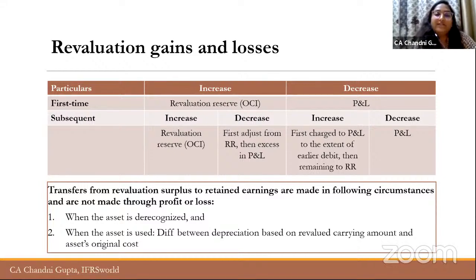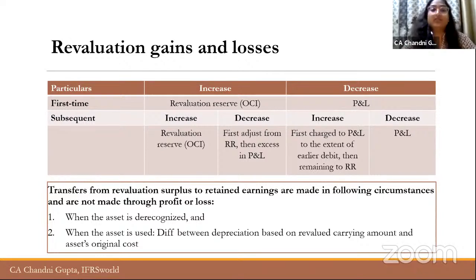So on 31st March 2020, for the year 19-20, the company is revaluing that particular building for the first time, and there is an increase in the value. In that case, what happens? The difference will be recognized as a revaluation reserve, and it will be routed through other comprehensive income.